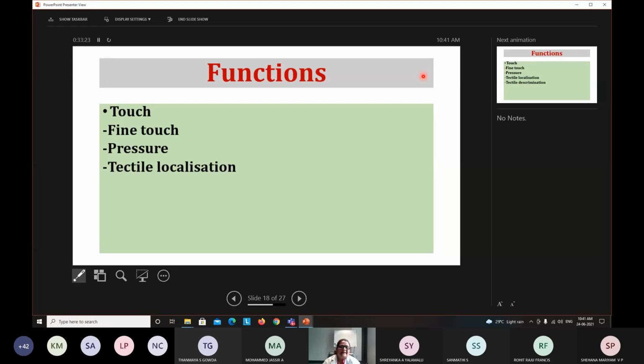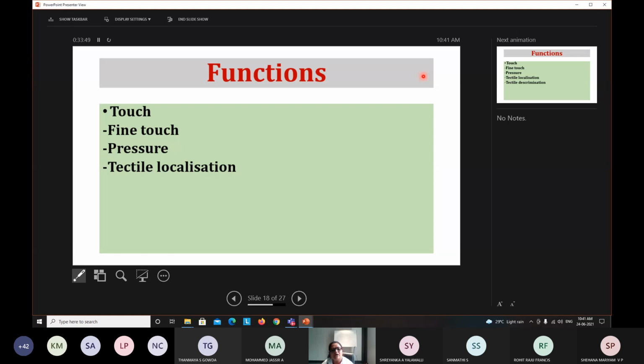Then tactile localization. Tactile is touch sensation. Localization means the ability to localize exactly the part of the skin which is touched. You can just close your eyes. If somebody touches some part of your body, you should be in a position to identify which part of the body is touched.